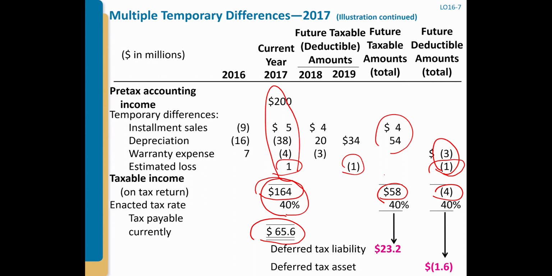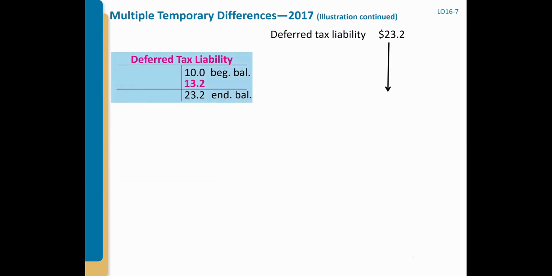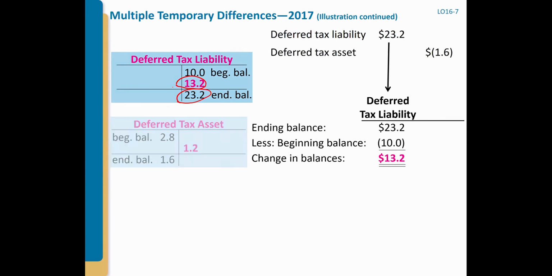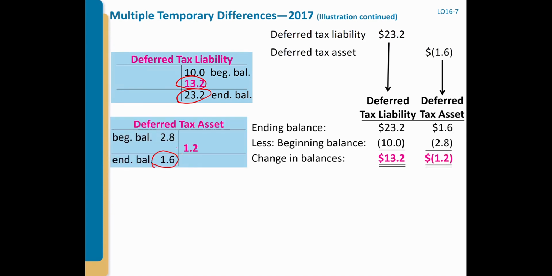So then this is going to be the deferred tax liability, the balance in that account, and then this 1.6 should be the balance in the deferred tax asset account. So then we know the balance, right? The deferred tax liability account should be this. How to make it become this? You need to credit, right? How about the deferred tax asset, which should be 1.6? How to make it? You need to credit 1.2.